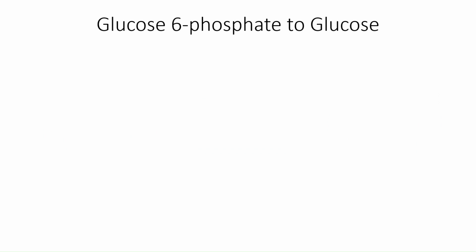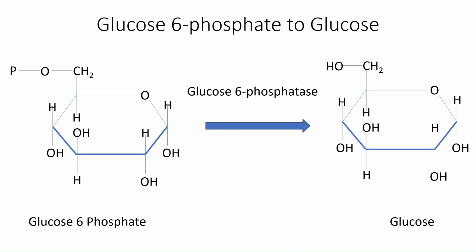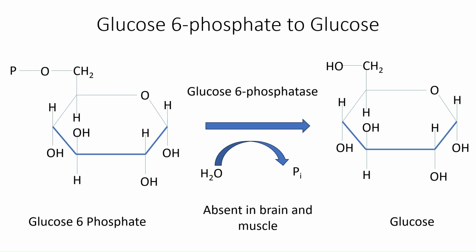Now, moving to the third reaction, that is conversion of glucose 6-phosphate to glucose. This reaction is carried out by the enzyme glucose 6-phosphatase, and again, similar to the last reaction, there is no formation of ATP, but the phosphate is released in the form of inorganic phosphate. This final enzyme, glucose 6-phosphatase, is absent in brain and muscle cells, and that is the reason these cells cannot perform gluconeogenesis on their own, and they have to depend on the glucose produced by liver or kidney as an energy source.